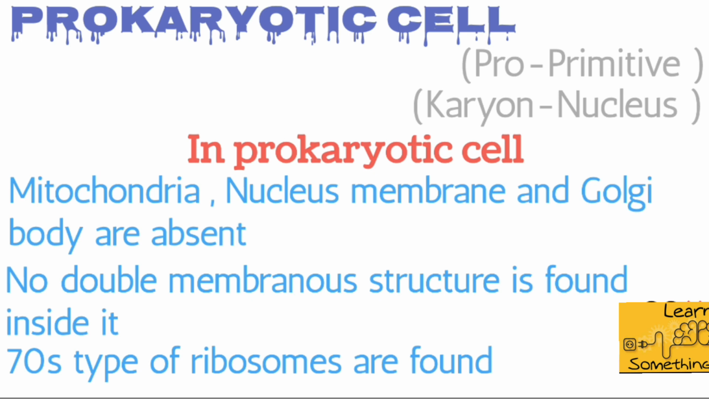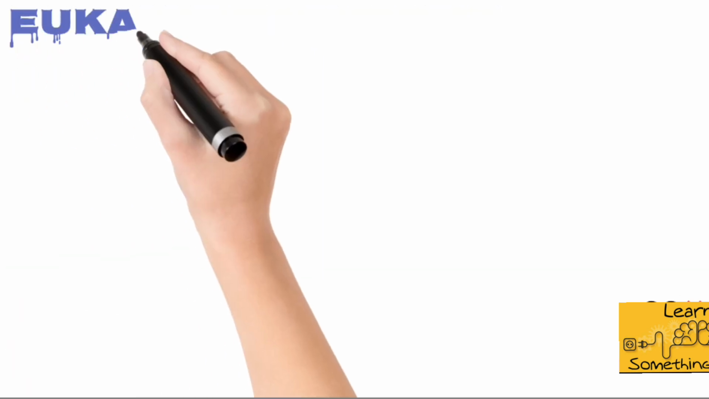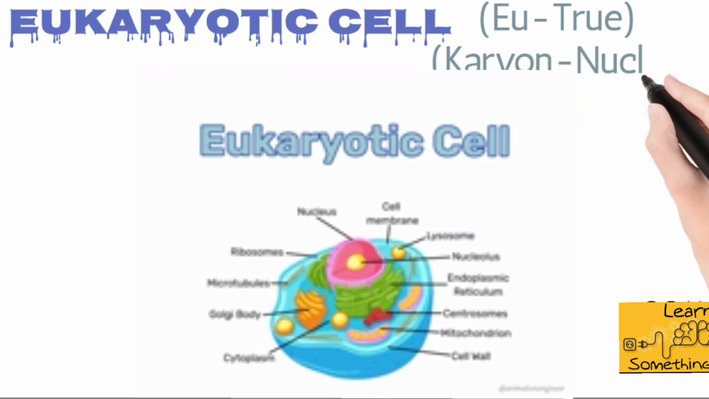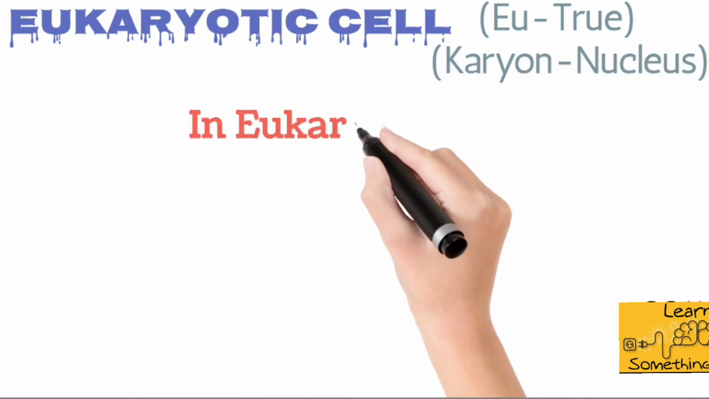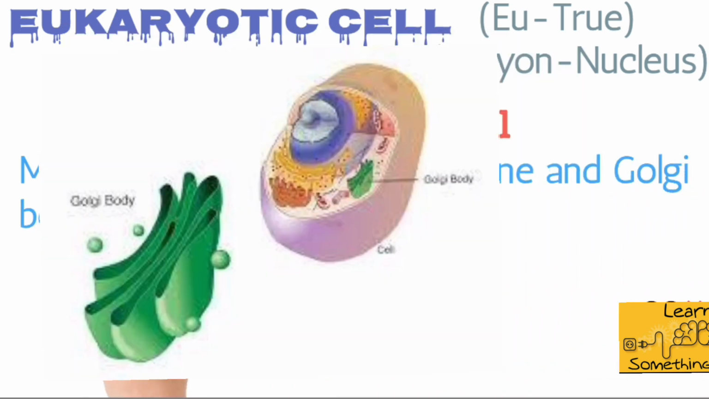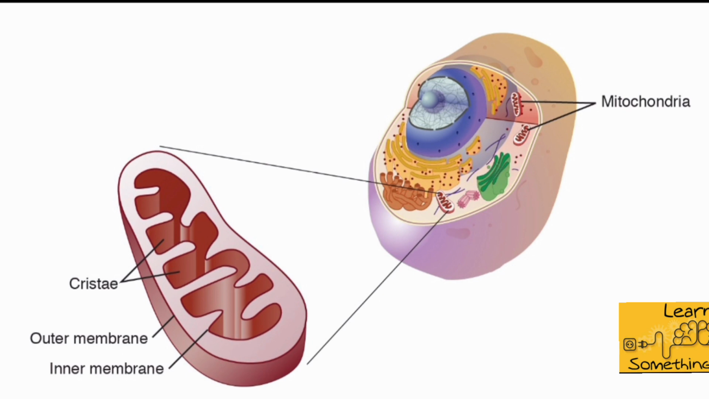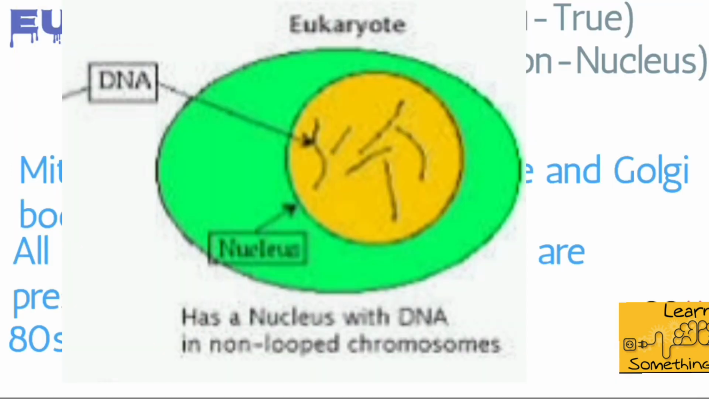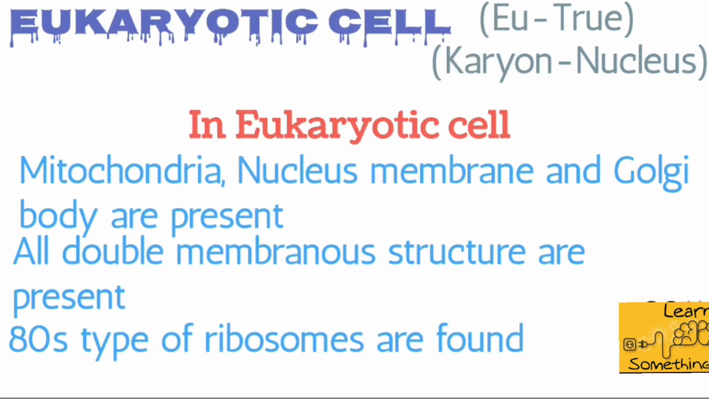Now let's try to understand the eukaryotic cell. The word eu from eukaryotic means true and karyon means nucleus. In the eukaryotic cell, cell organelles like mitochondria, nuclear membrane and Golgi body are present. As mitochondria is present, the cellular respiration is done by mitochondria itself, and as the nuclear membrane is present, DNA is not free in the cytoplasm. It is present inside the nucleus. So with this, we could say that eukaryotic cells are the developed cells.